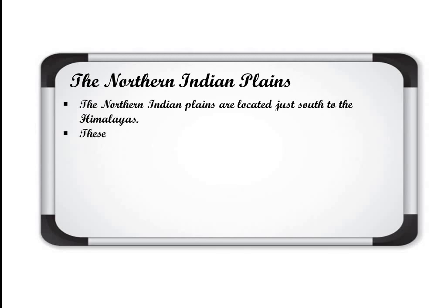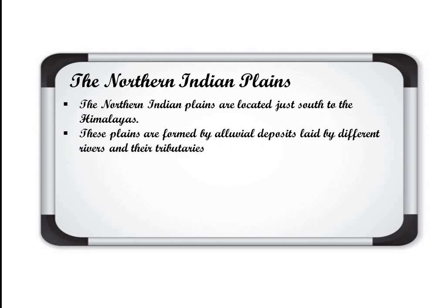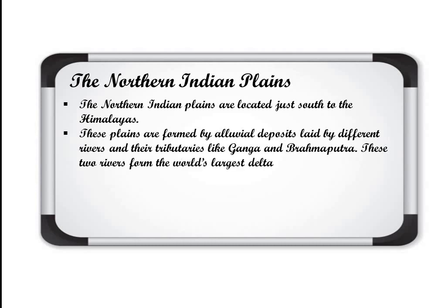Clear? These plains are formed by alluvial deposits laid by different rivers and their tributaries like Ganga and Brahmaputra. These two rivers form the world's largest delta. Okay, listen to this point very carefully. First part, they are saying that these plains are formed by alluvial deposits laid by different rivers.